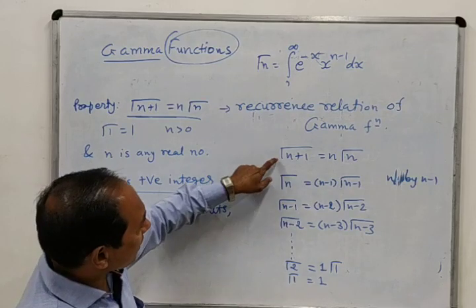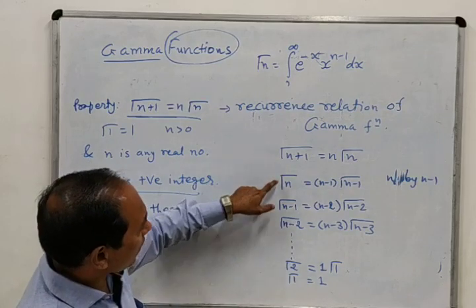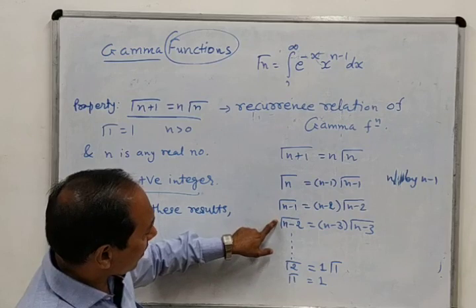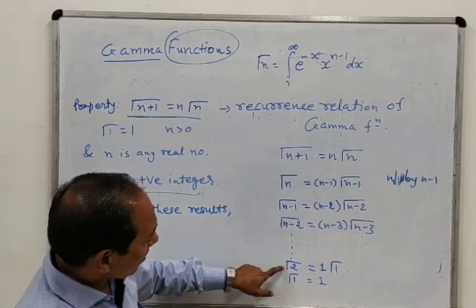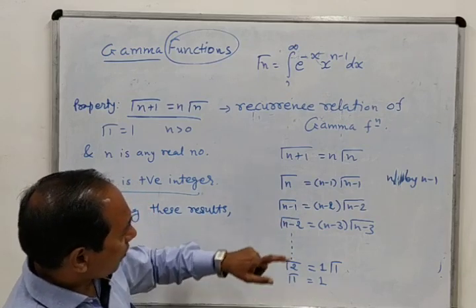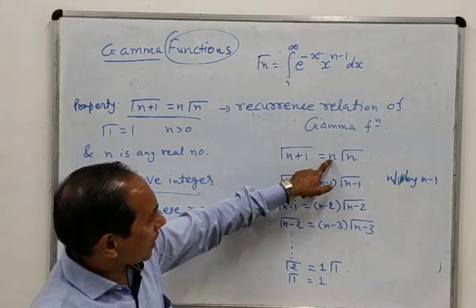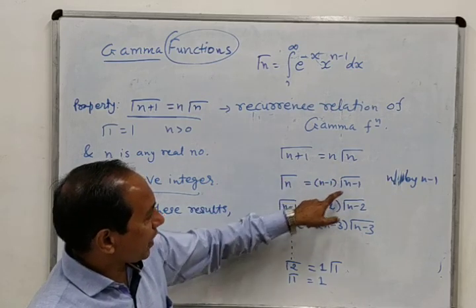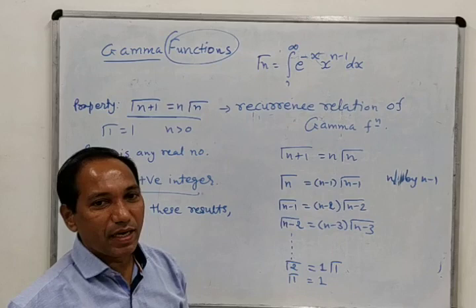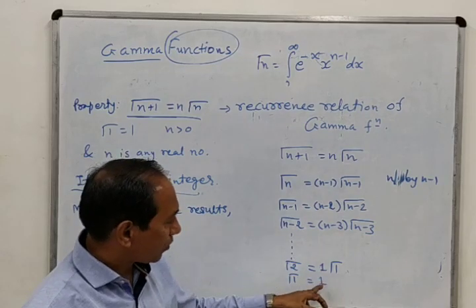You know that on the left hand side we will get gamma n plus 1 into gamma n minus 1 into gamma n minus 2 dot dot into gamma 2 into gamma 1. And on the right hand side we will get n gamma n into n minus 1 gamma n minus 1 into n minus 2 gamma n minus 2 dot dot dot 1 gamma 1 into 1.